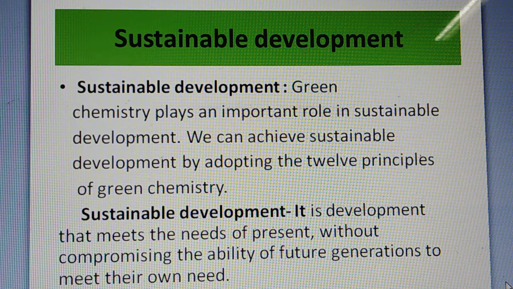But what do you mean by sustainable development? It is the development that meets the needs of the present without compromising the ability of future generations to meet their own needs. So in sustainable development, we have to meet our present needs, but when we are meeting them, we should not compromise the future generation's own needs. So that is called sustainable development.